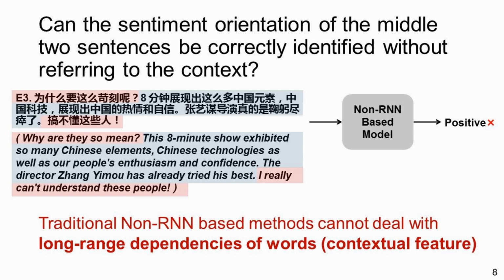So the sentiment orientation of comments should be negative. From this example, it can be seen that the contextual features are important for sentiment analysis tasks, which cannot be handled by non-recurrent neural network-based methods.